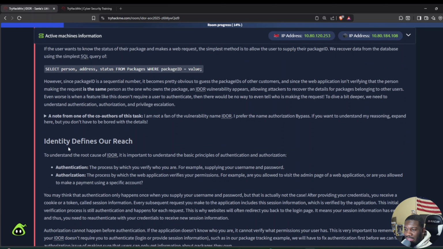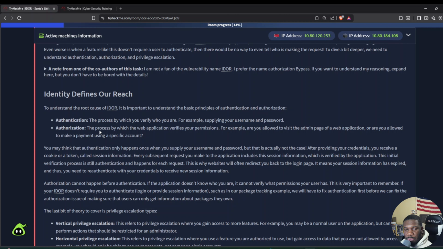Identity defines our reach. To understand the root cause of IDOR, we need to understand the basic principles of authentication and authorization. Authentication is basically verifying who you say you are. Like, hey, I say my name is Jason. I'm trying to log into this website, so I'm going to enter my password as well as my username. And now I'm authenticated.